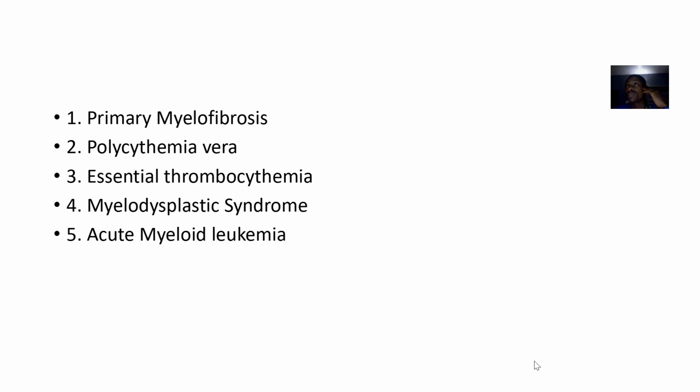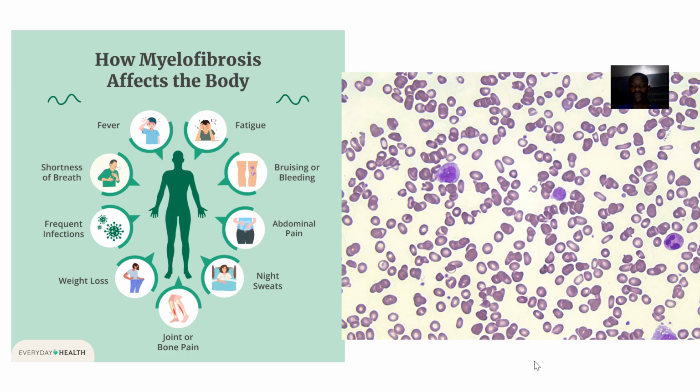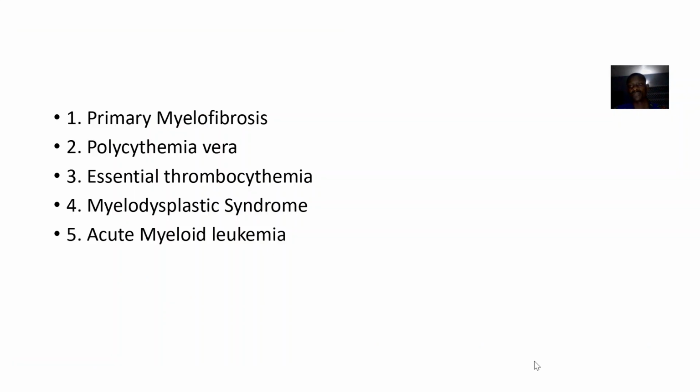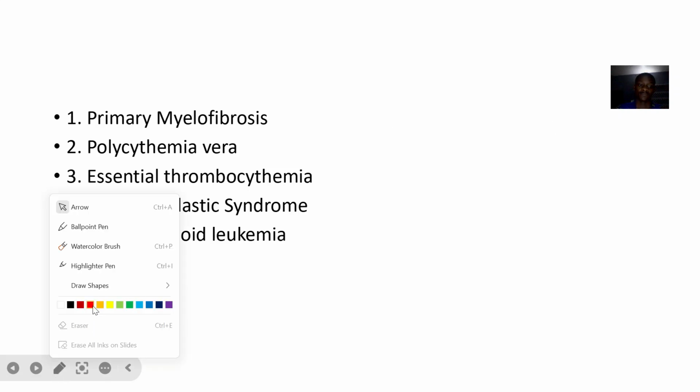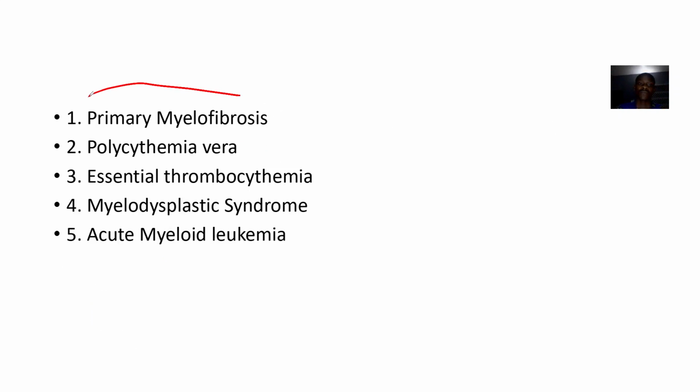Then polycythemia vera, which could be due to maybe some bone marrow disease causing production of some excess blood, right? Then essential thrombocythemia, known as increased platelets, then myelodysplastic syndromes, then acute myeloid leukemia. All of these are the possible diagnoses, right?